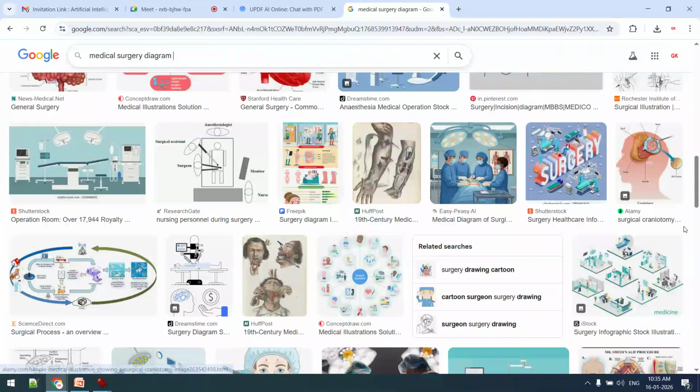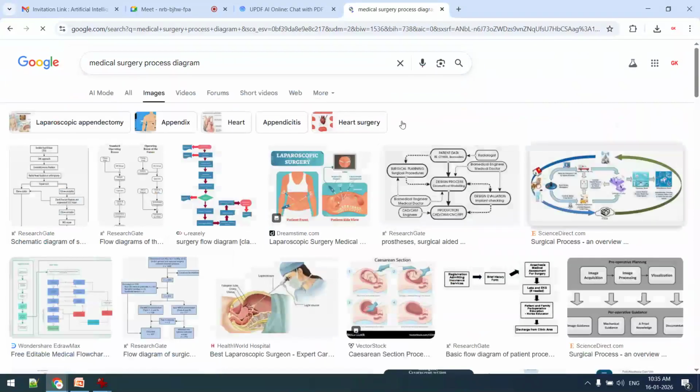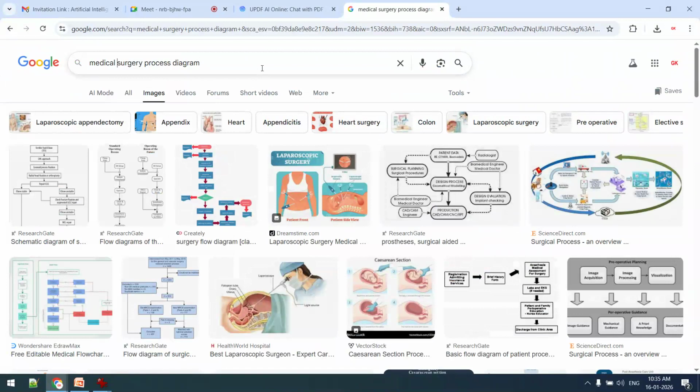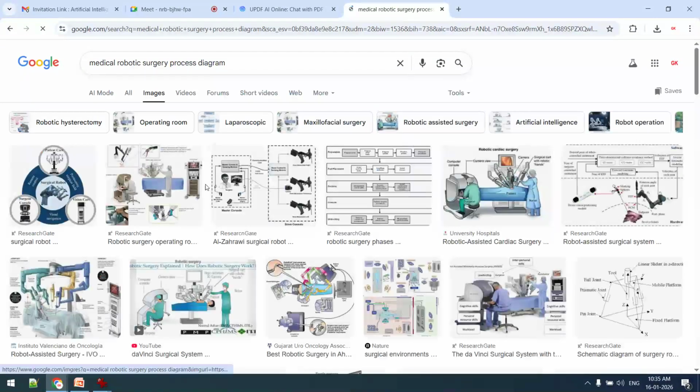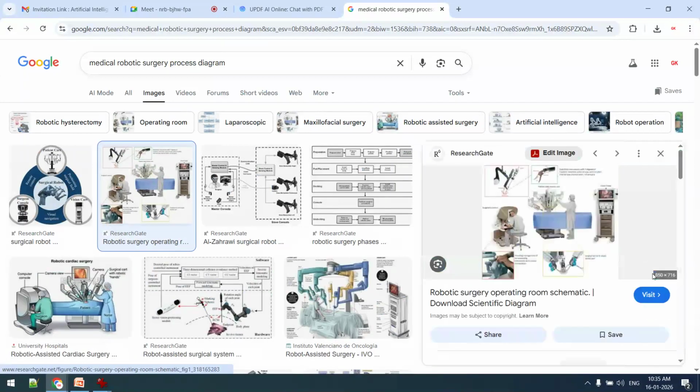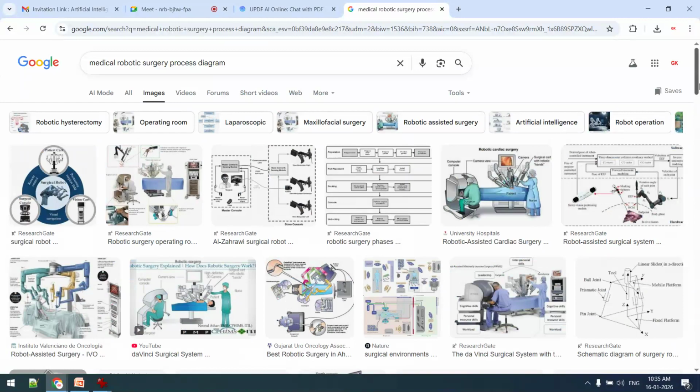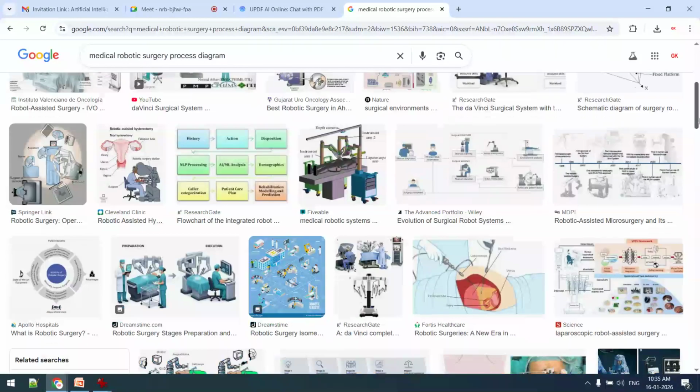Any image we will be able to take. Surgery process, medical robotic surgery process. Any of these we can take just for demonstration.